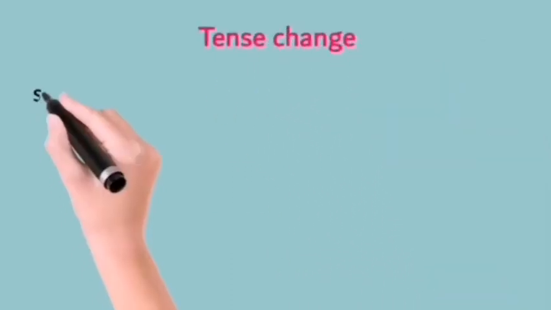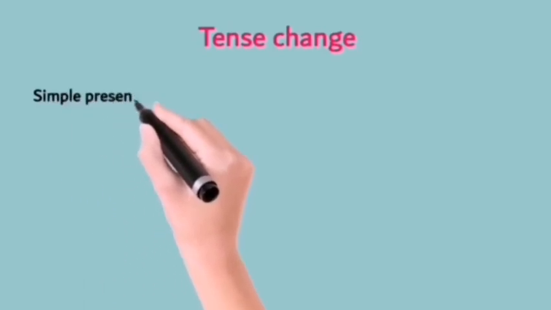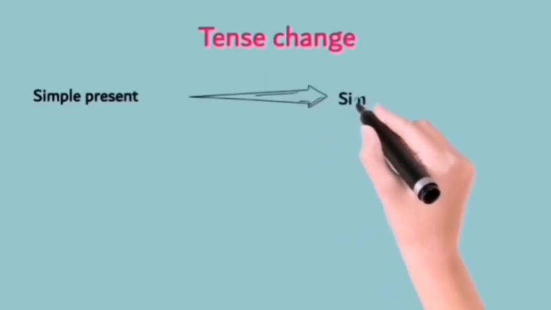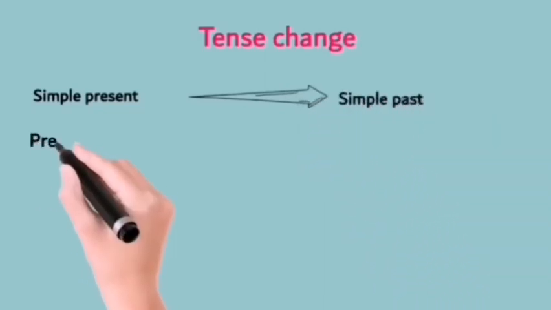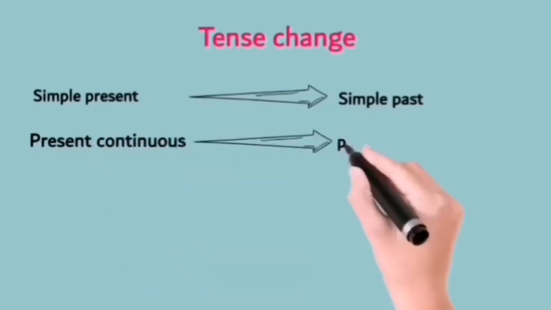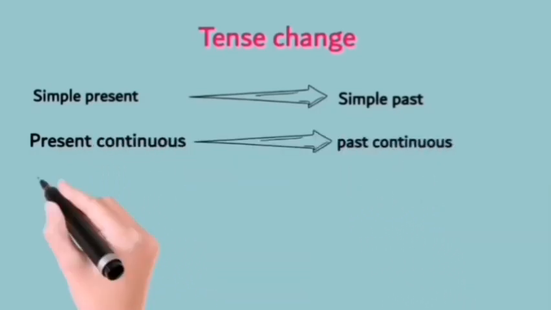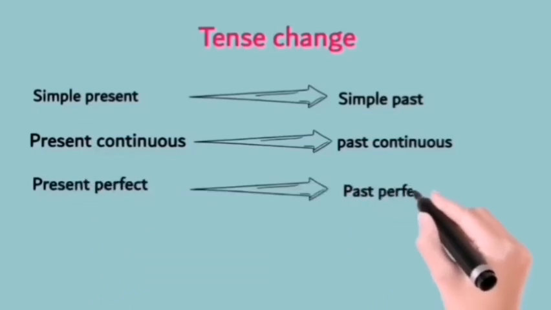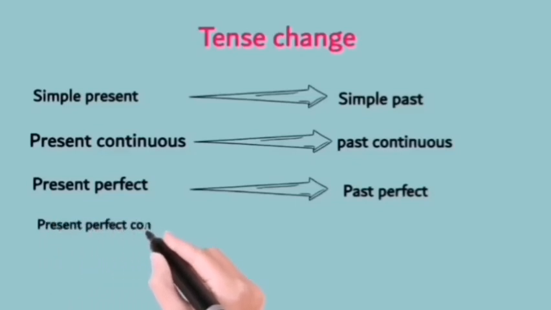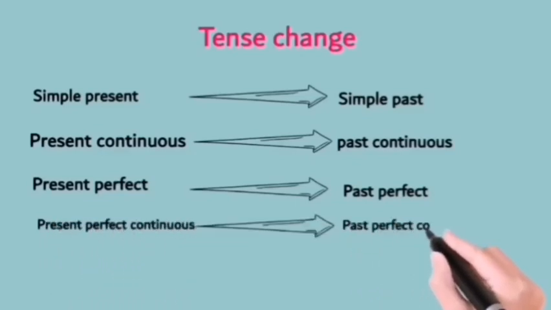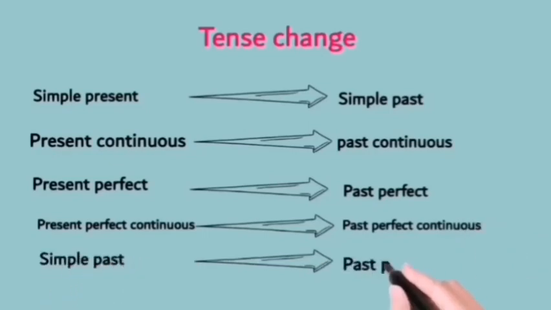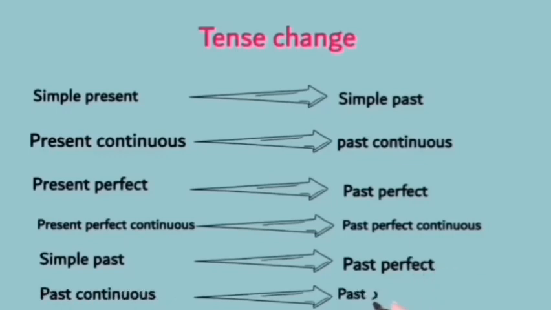These are the changes that occur whenever we change a sentence into indirect speech. Sentences spoken in simple present tense change into simple past. Present continuous tense changes into past continuous tense. Present perfect tense changes into past perfect tense. Present perfect continuous changes into past perfect continuous. Simple past changes into past perfect. Past continuous changes into past perfect continuous. Sentences in the other tenses will remain the same in reported speech also.